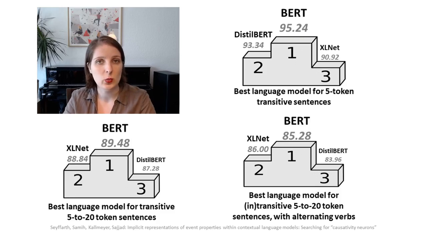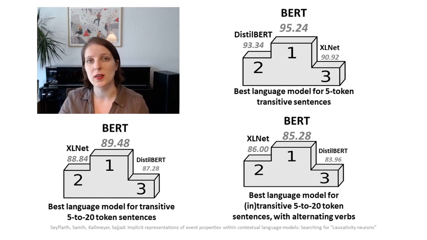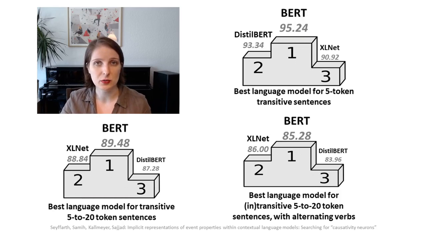The classifiers that we trained were surprisingly accurate, with scores between 83 and 95%, but when alternating verbs were included in the data, as you can see in the lower right corner of the screen, the performance dropped slightly for all language models. In general, causativity tended to be represented in the higher layers of each model, consistent across all datasets.